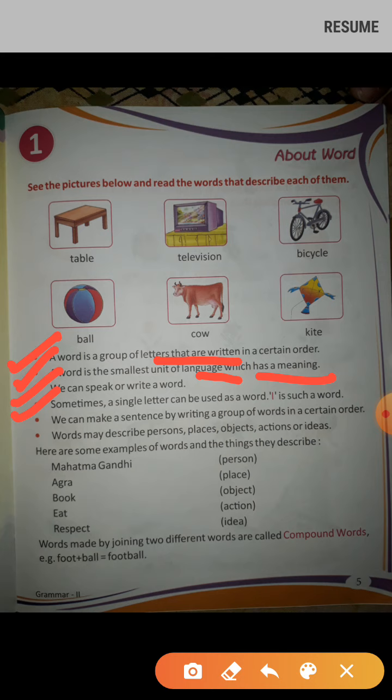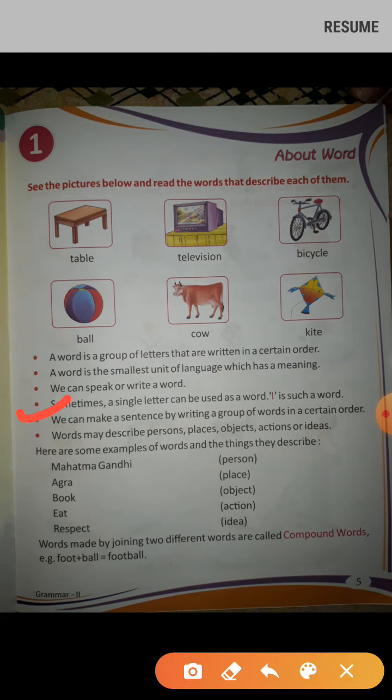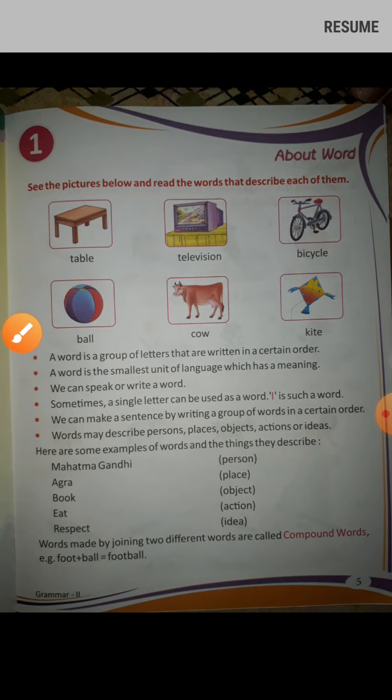As you know, when we speak a word, it is made up of letters. Suppose I am saying table. T is a letter, A is also a letter, B also a letter, L, E both are letters. Together they are making a word. In this line we are saying sometimes a single letter can be used as a word, means only a single letter also can be a word. So here is I, a single word.